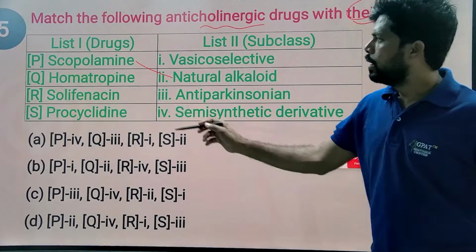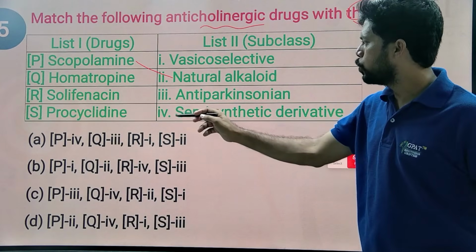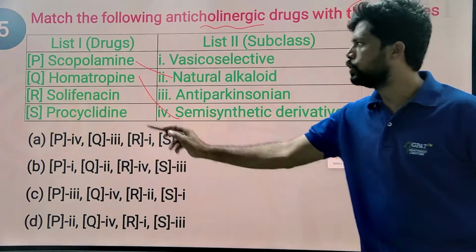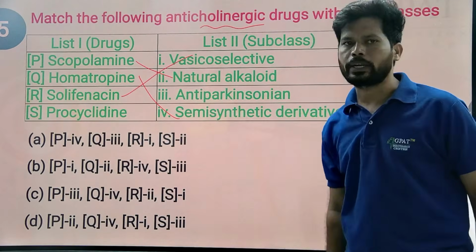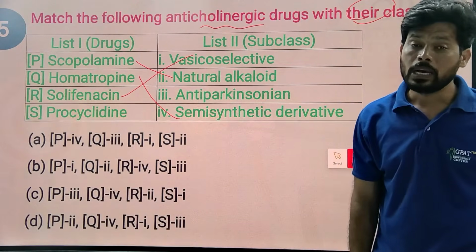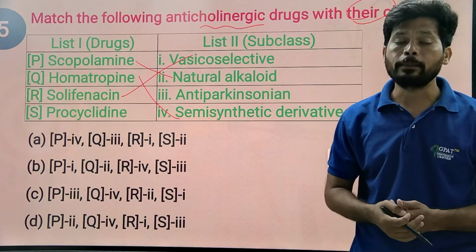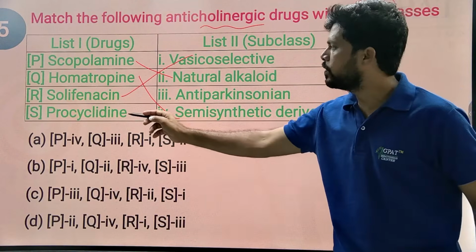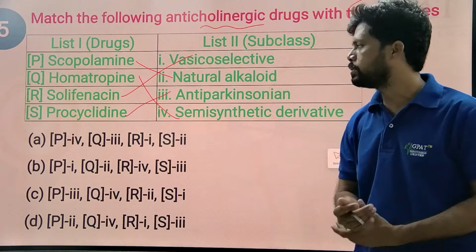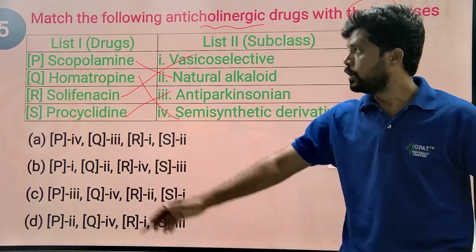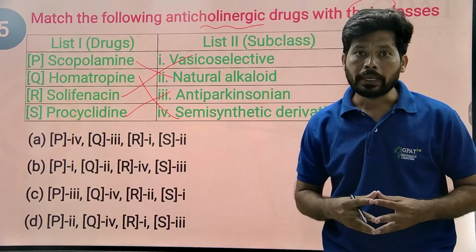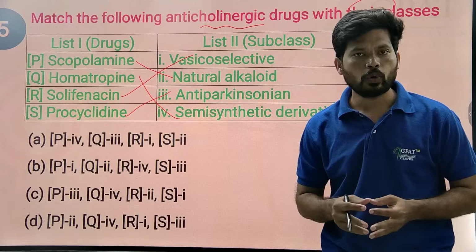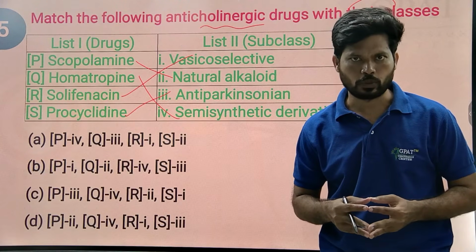Next, homatropine is generally a semi-synthetic derivative. Solifenacin is vesicoselective, selectively acts on the urinary bladder, relaxes the urinary bladder, and helps to control overactive urinary bladder. And the remaining one, procyclidine, is a drug that helps in the treatment of Parkinsonism. So all these are anticholinergics. They block muscarinic receptors. Anticholinergics help in the treatment of Parkinsonism.